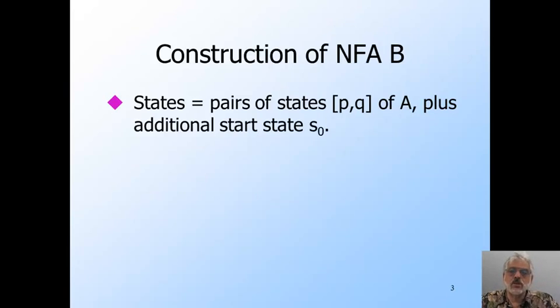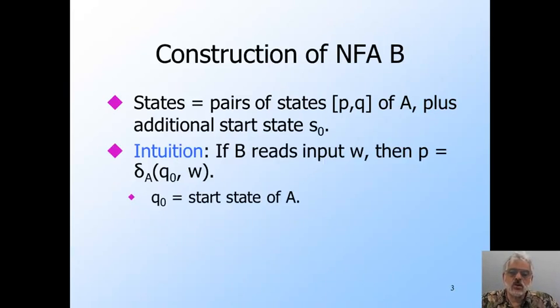After that, B will always be in a state that is a pair, PQ, of A states, and furthermore, it will make no more epsilon transitions. Here's what we intend to be true whenever B can be in state PQ, after reading the input W. Now remember, B is non-deterministic, so it can be in many such states at once. But first of all, the first state of the pair, P, is the state that A enters after reading input W. So although B can be in several different states after reading W, they all have the same first component, and B simulates A using the first component of A's state.